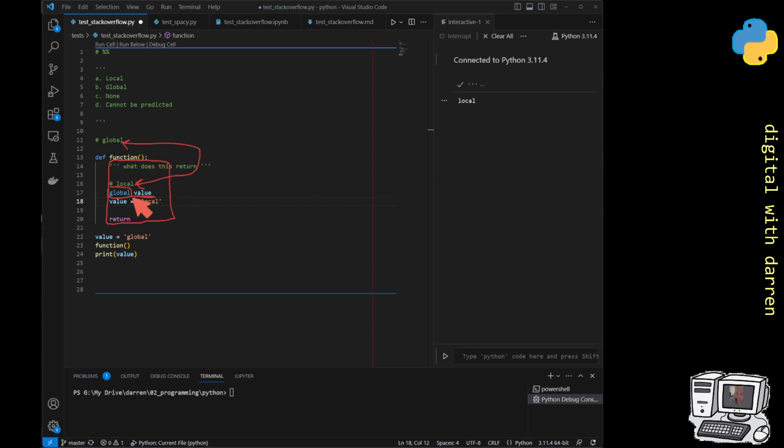By the way, this is poor practice. A better way of doing this type of thing is actually to return something and get it there, because you have more control, or at least less confusion for bigger code blocks. But that is pretty much scoping in Python and the global and local namespaces.